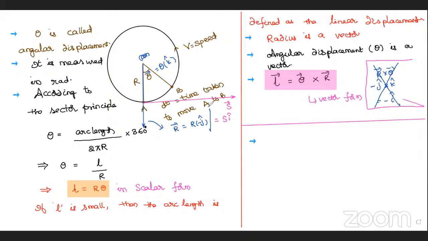I am writing here the rate of change of angular displacement.